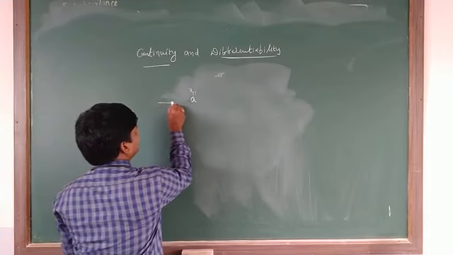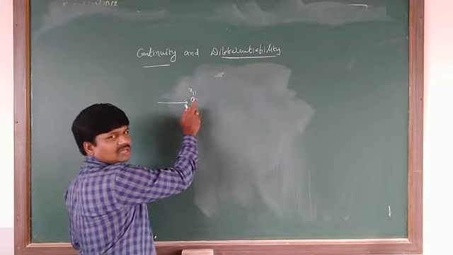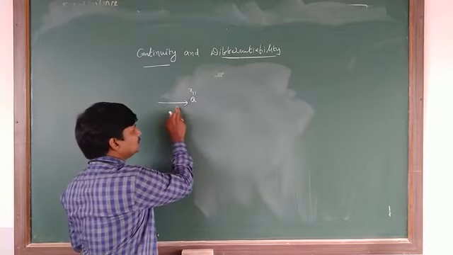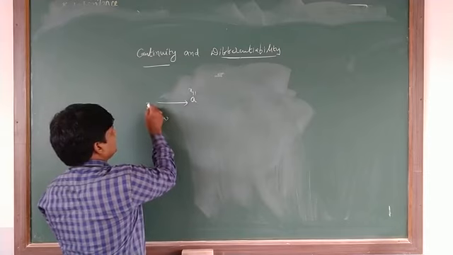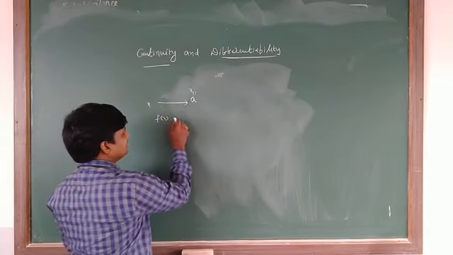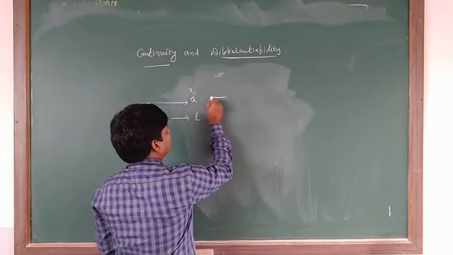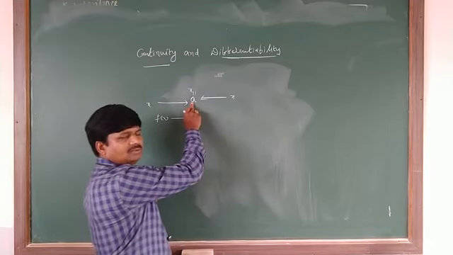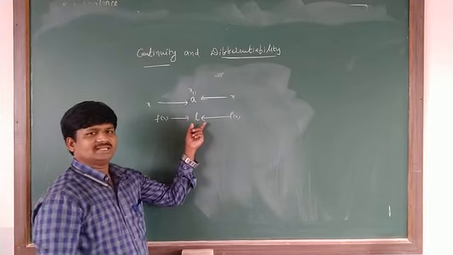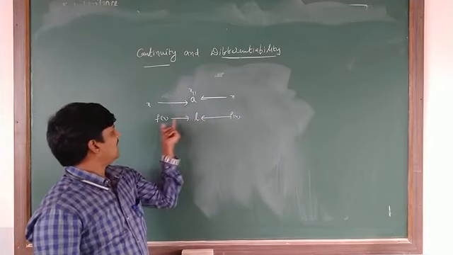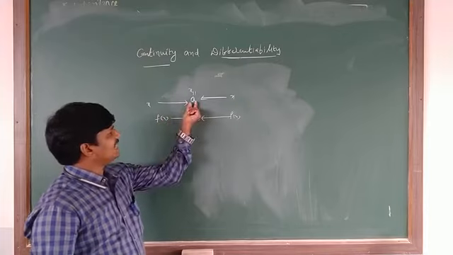When x is tending to a from the left of a, then f of x is tending to some value L. And in the same way, when x values are tending to a from the right of a, then f of x is also tending to the same value L. Then the limit of the function f of x at a is L.